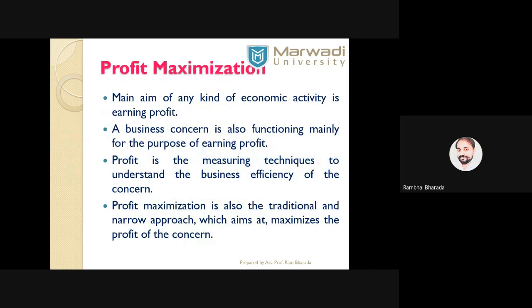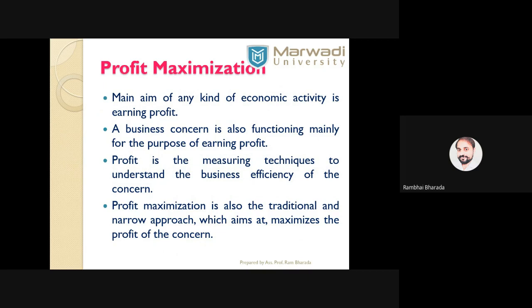Each and every business is started and operates to earn a profit. The main aim of any kind of activity or business is to earn a profit, except the government and non-profit organizations. To get that profit, the company has a number of ways.